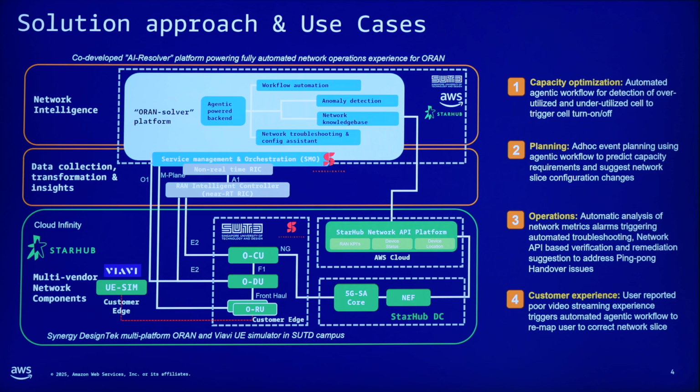So we have a multi-vendor, multi-cell setup in the SUTD campus environment using Open RAN technologies. This campus setup is interconnected with the Starhub mobile network core, and we also built an integration with the Starhub network API platform. As you can see, we also leverage a simulator from VRV to generate some of the baseline traffic.